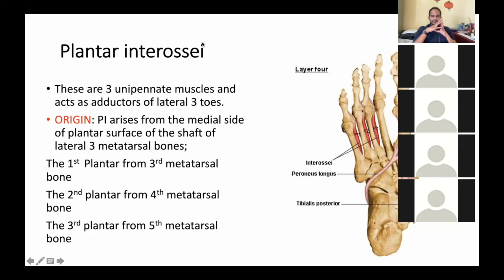Plantar interossei: how many muscles do we have? Three muscles, and all of them are unipinnate.